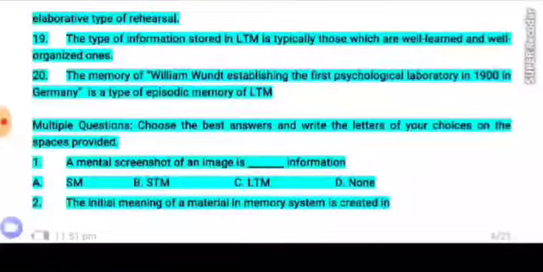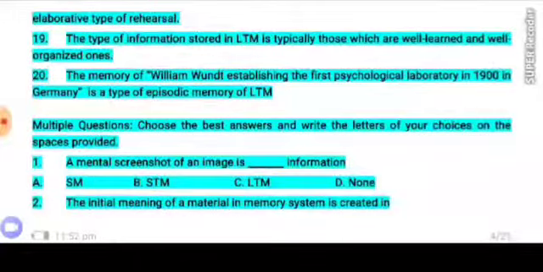Part 2. Multiple choice questions. Choose the best answers and write the letters of your choices on the space provided. Number 1. A mental screenshot of an image is dash information. A. Sensory memory. B. Short-term memory. C. Long-term memory. D. None.